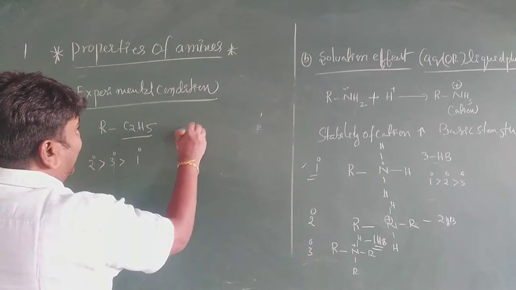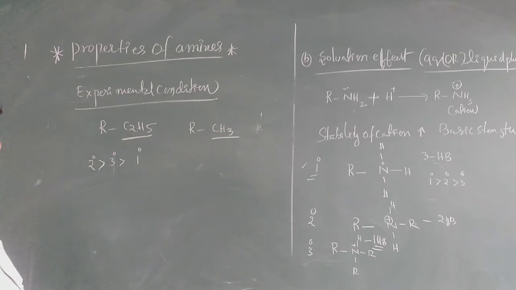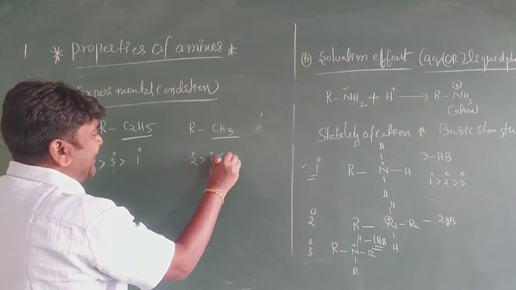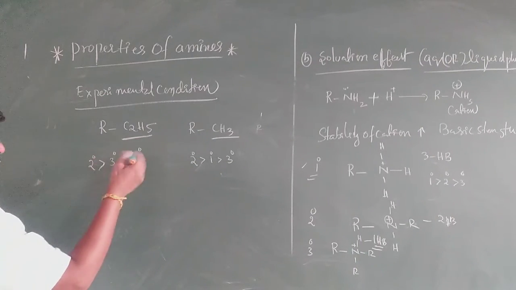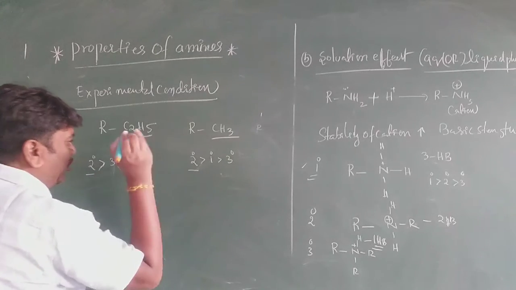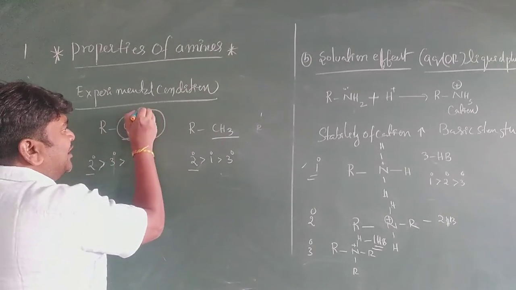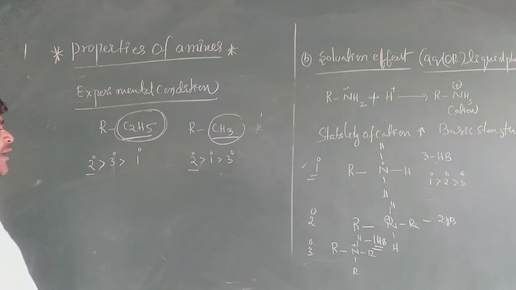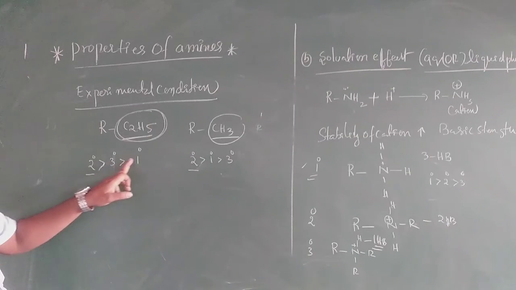In case of R equal to CH3, methyl, what is the order, my dear students? It is 2 degree is greater than 1 degree is greater than 3 degree. What you observed here is that the highest basic nature is always secondary. If there are more carbons, 3 degree is a stronger base than primary.